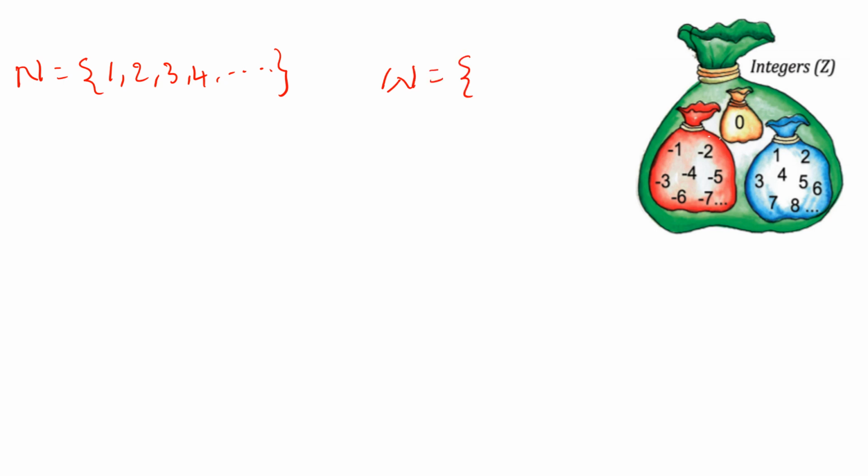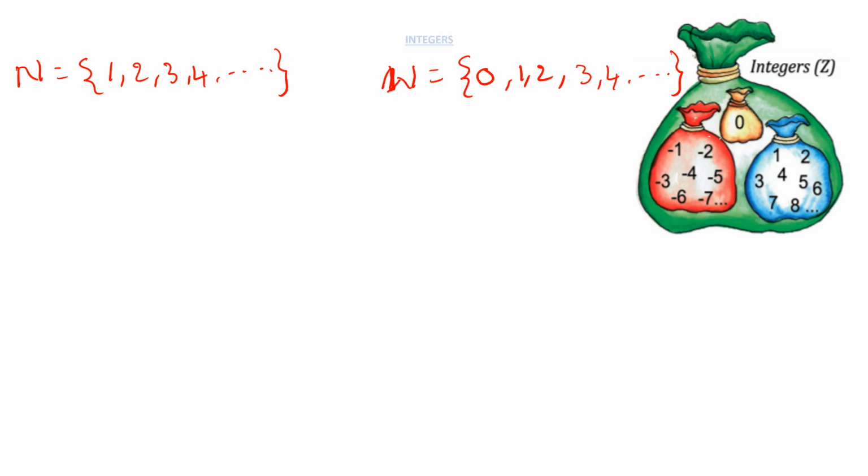Also we know whole numbers, denoted by capital letter W, right? So what are the whole numbers? The natural numbers including 0 are called whole numbers. That's why the set of whole numbers we write as W equals 0, 1, 2, 3, 4, 5 and so on. Okay, so these are the whole numbers. The smallest whole number is 0 and the greatest whole number is infinity. Already we know about these natural numbers and whole numbers.